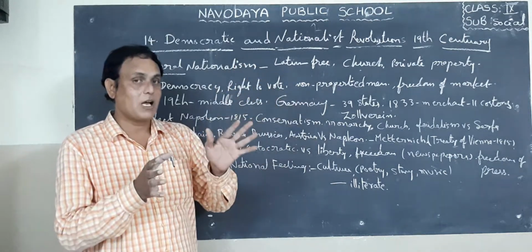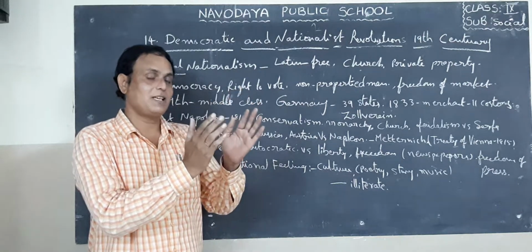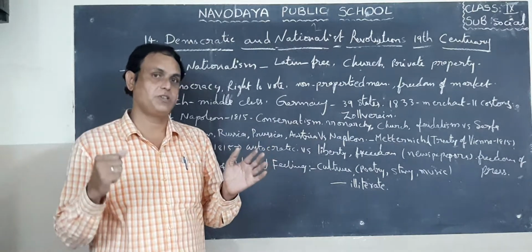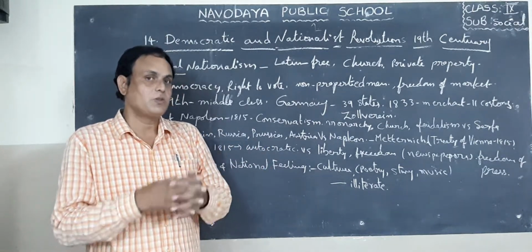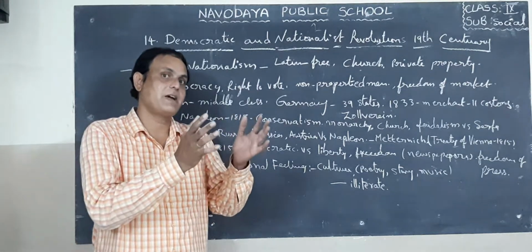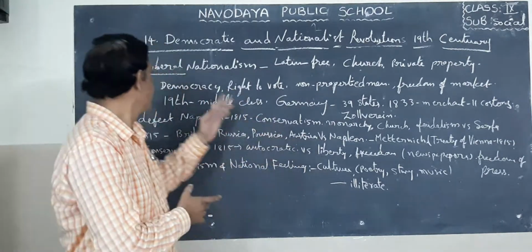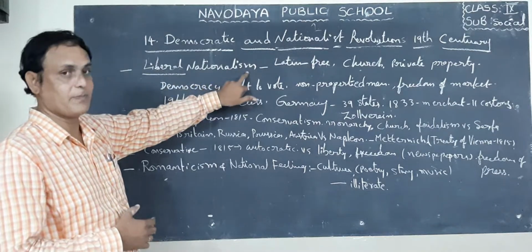After that we saw how the American people got independence from the British. After that, the French Revolution. Even in the French Revolution, people revolted against the king. Now look here. The next topic is liberal nationalism.